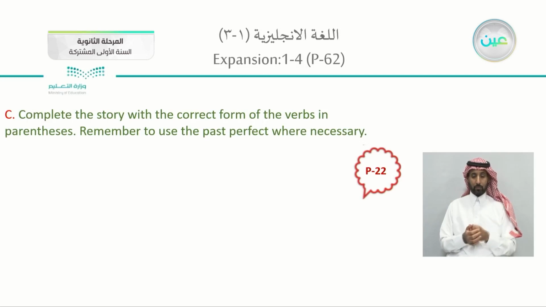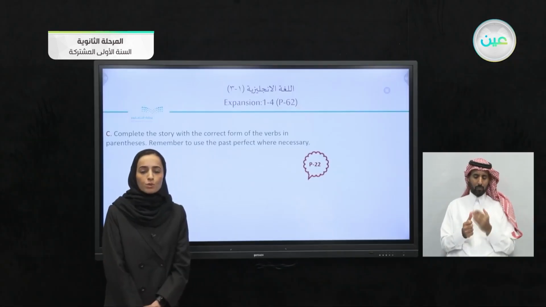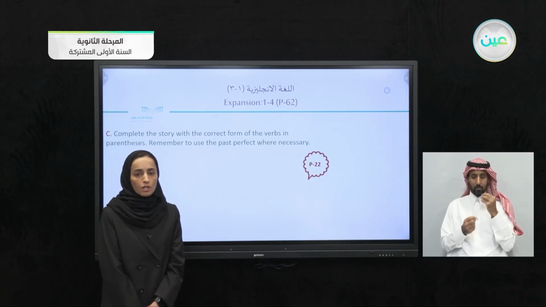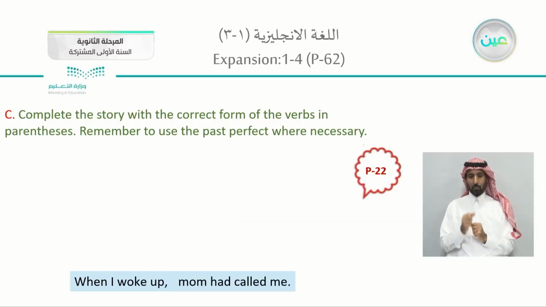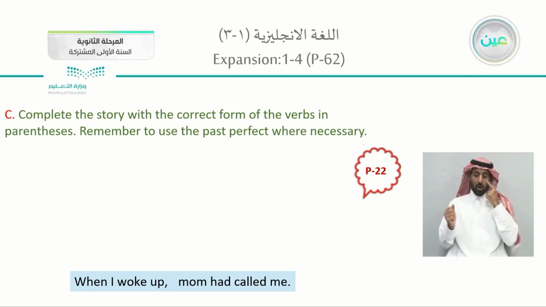Here, exercise C, the same page, page 62. Complete the story with the correct form of the verbs in parentheses. You will use the past simple or the past perfect. You can refer as well to page 22 for more information. When do we use this and when do we use that? When I woke up, my mom had called me.